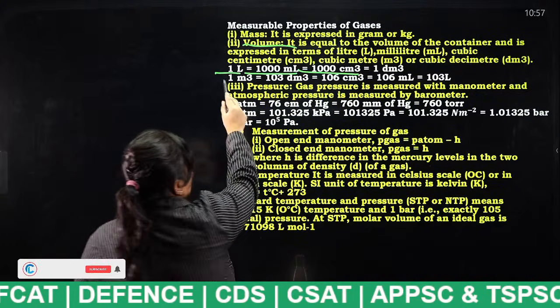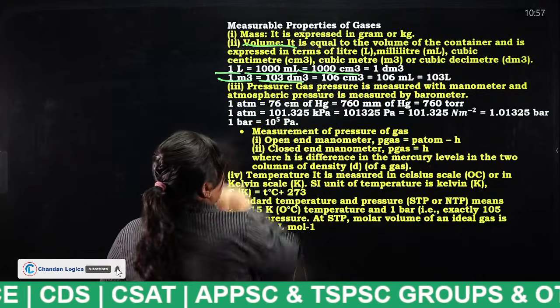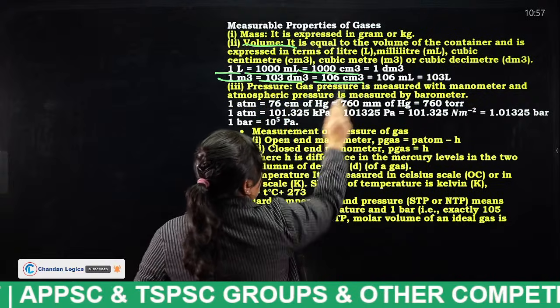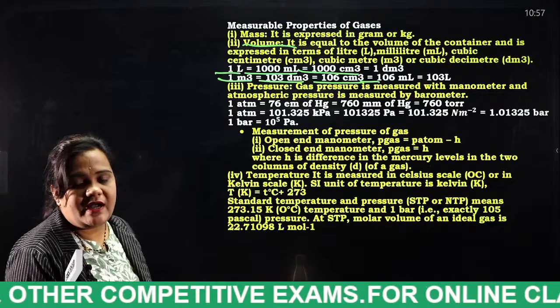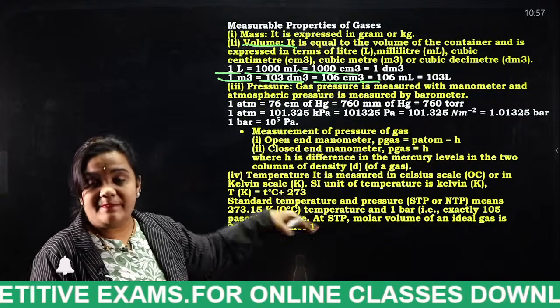And 1 meter cube is equal to 10 power 3 decimeter cube, that is equal to 10 power 6 centimeter cube, and that is equal to 10 power 6 milliliters, and that is equal to 10 power 3 liters. That is nothing but powers, students.